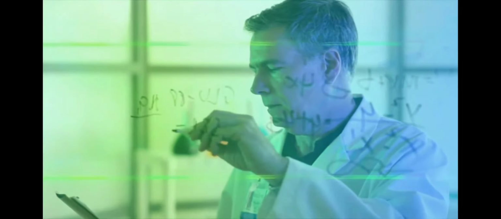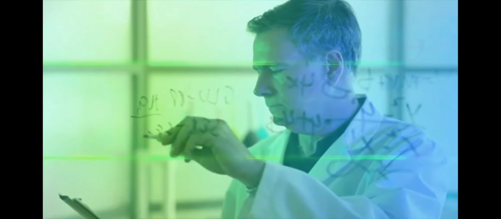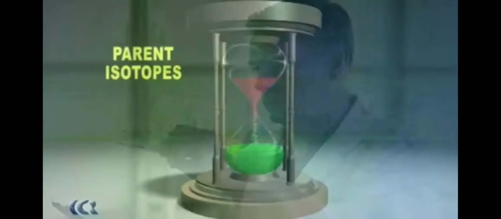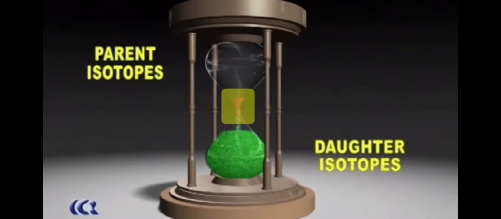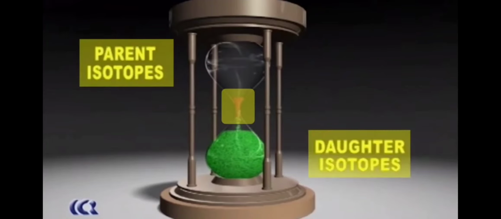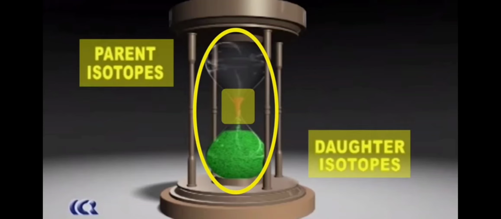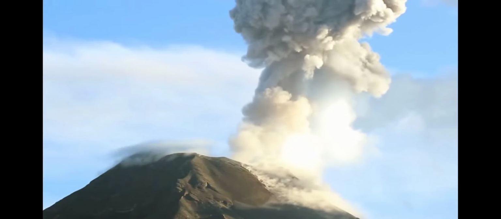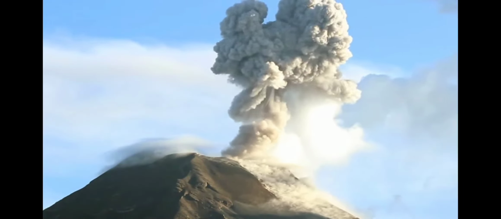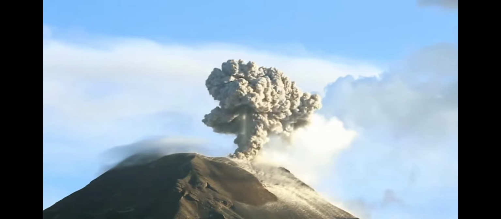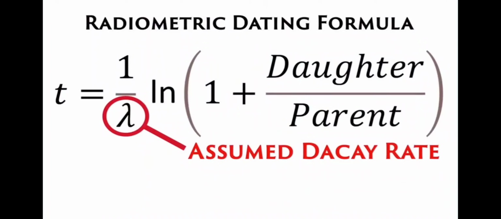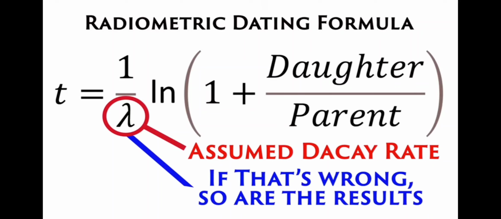We don't know what the decay rate might have been in the past, or might have been under different Earth conditions. The decay rate has to be assumed, along with the starting amount of the parent element, like uranium, and the starting amount of the daughter element, like lead. We also have to assume that the dating system is closed, without contaminations impacting the outcomes. But since we can't go back in time to test these assumptions, we have to assume them to be true when radiometric dating is used. And if these major assumptions are not correct, then the ages we get from the study are also not correct.